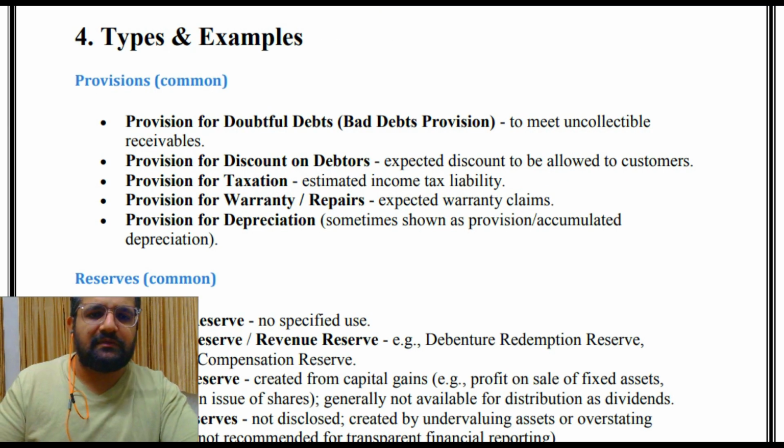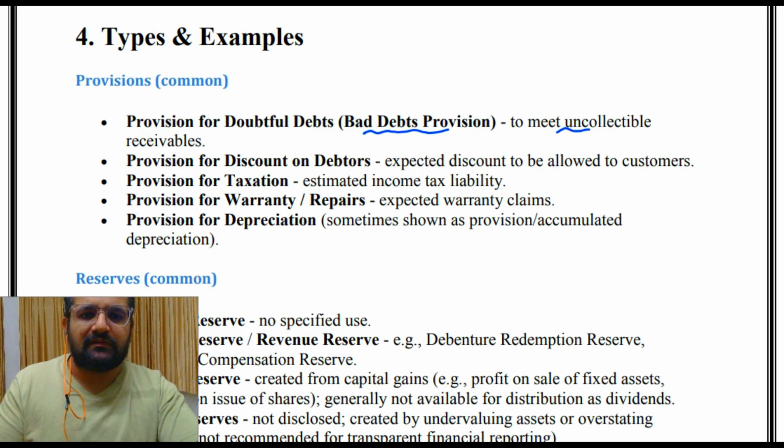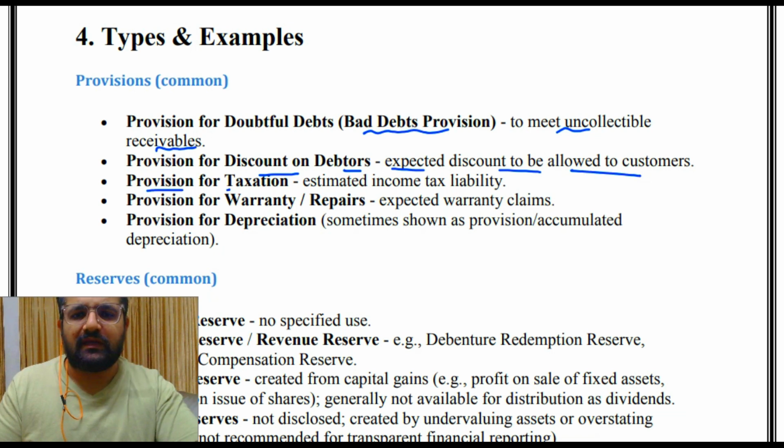Types and examples, provision. So provision for doubtful debts, bad debts provision to meet uncollectible receivables. Provision for discount on debtors, expected discount to be allowed to customers. Provision for taxation, estimated income tax liability. Provision for warranty repairs, expected warranty claims. Provision for depreciation, sometimes shown as provision or accumulated depreciation.